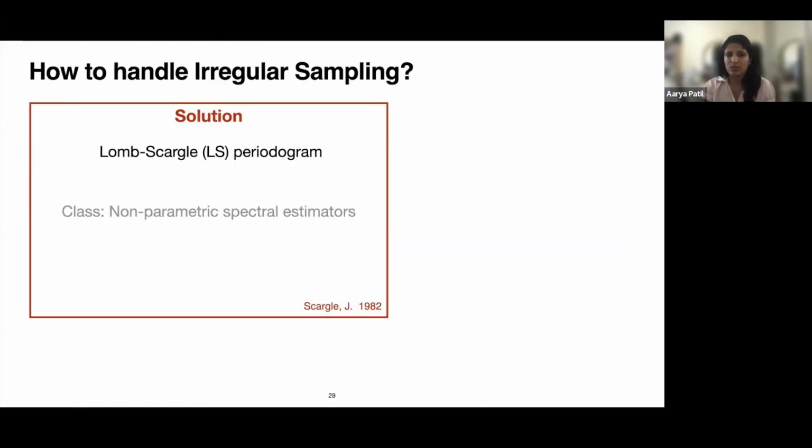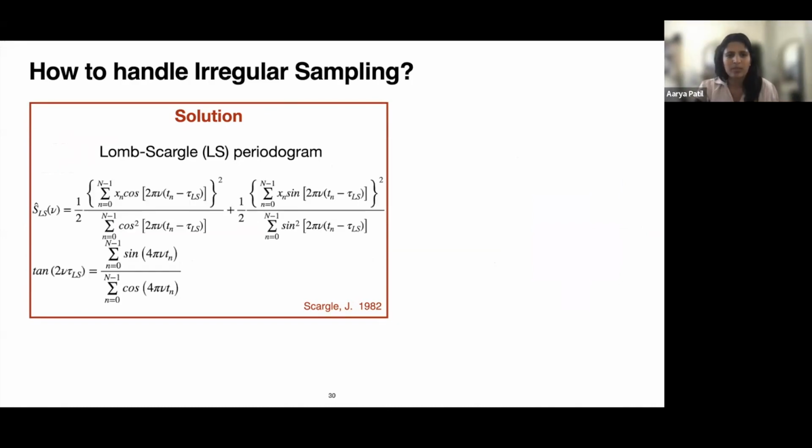And generally, the solution is to use the Lomb-Scargle periodogram, which falls under the class of non-parametric spectral estimators, where we don't plug in any parameters to get the spectrum of a particular time series. And I'm not going to go into the details of this equation, but the idea is that it's kind of like a Fourier transform, but with some modifications.